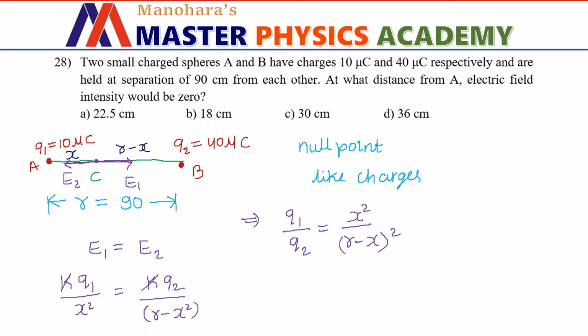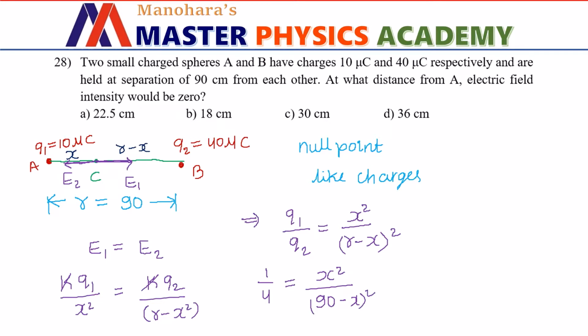Okay, so what is Q1 and Q2? It is going to be 10 divided by 40, which is 1 by 4. And what is x squared? We don't know yet. And r is known to us. Let us substitute that by 90. 90 minus x whole square. Let us take a square root.